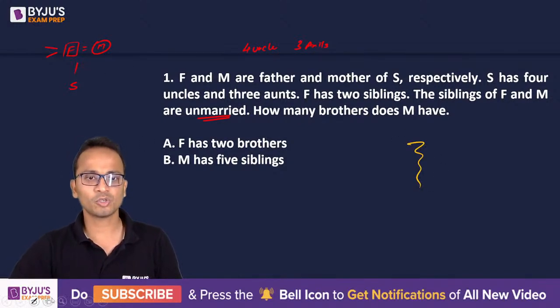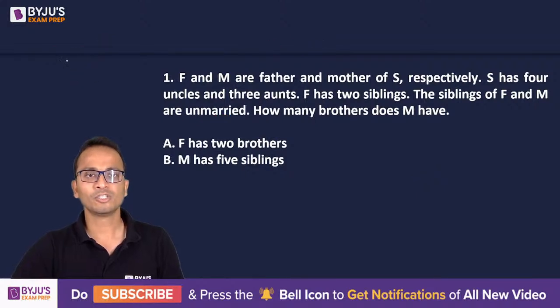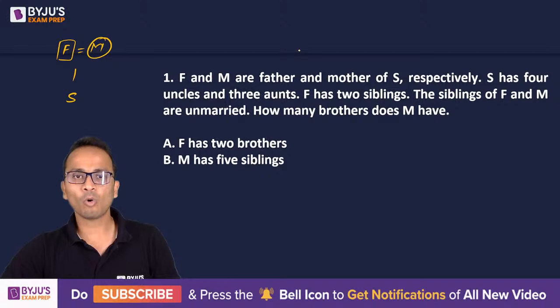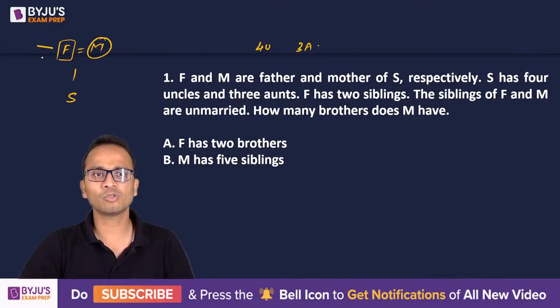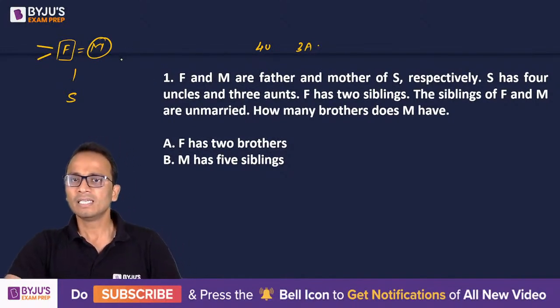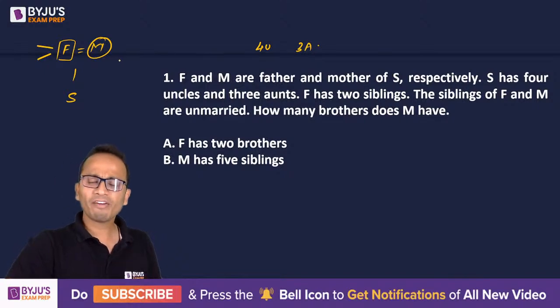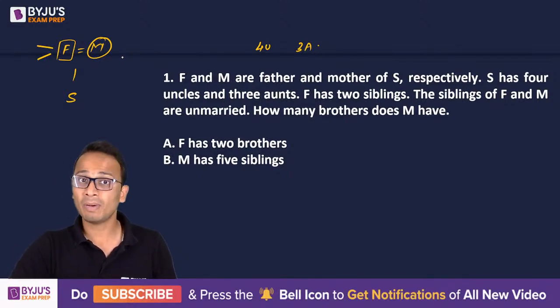All right, so I'll write it again. F is the father and M is the mother of S. Now 4 uncles and 3 aunts for S. Now F has 2 siblings. All the siblings of F and M are given to be unmarried.